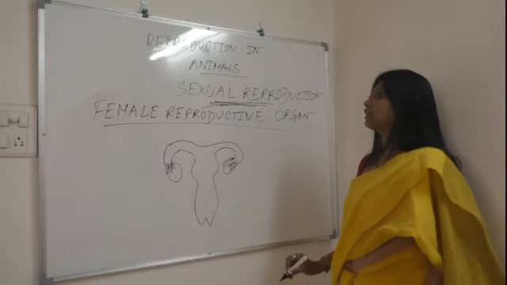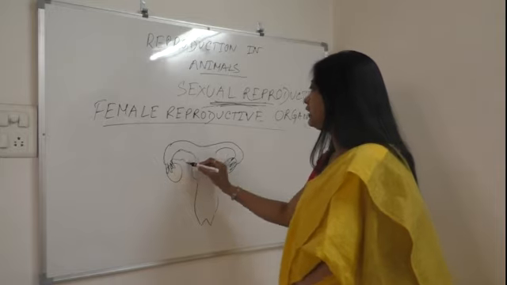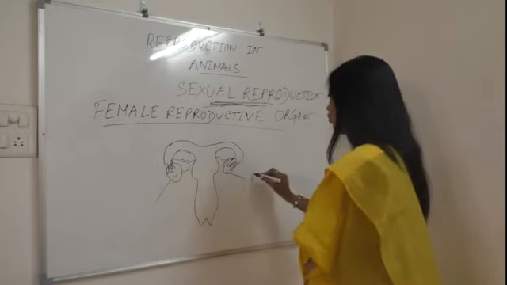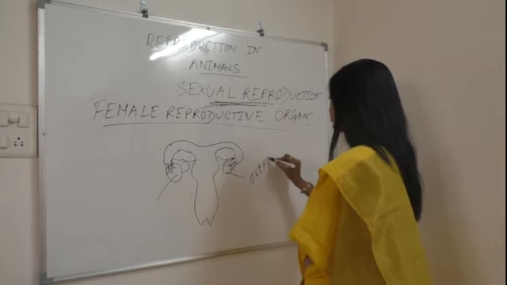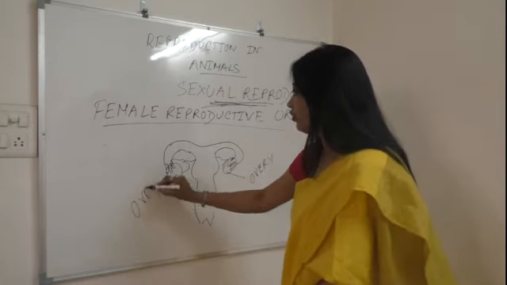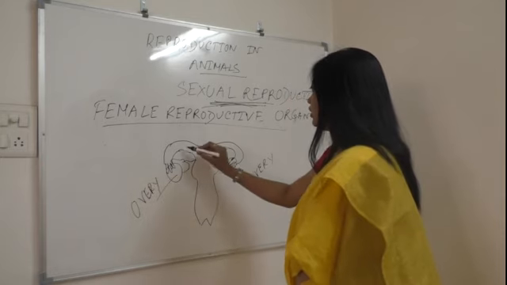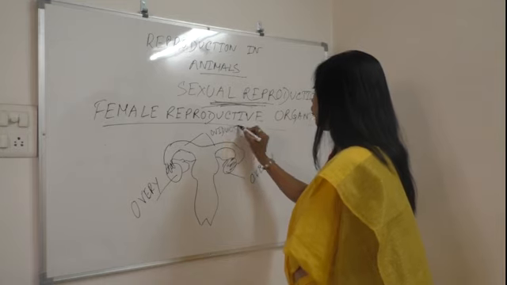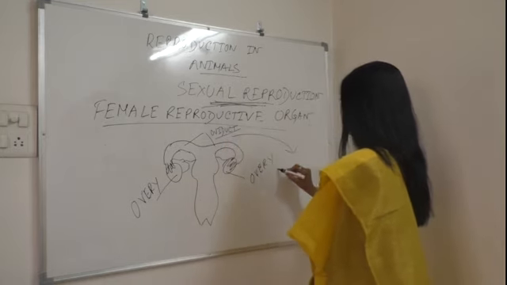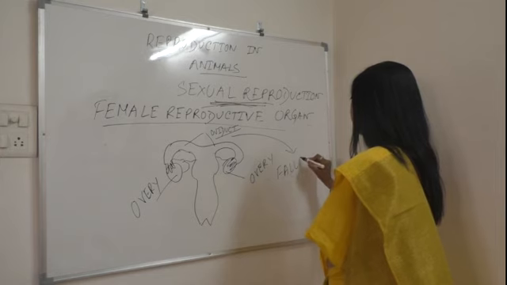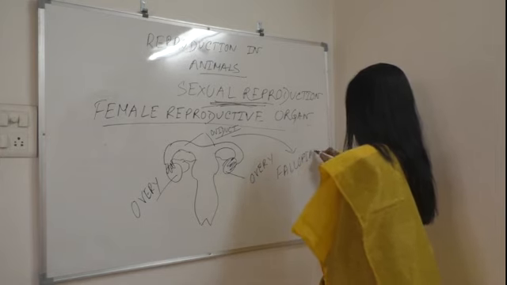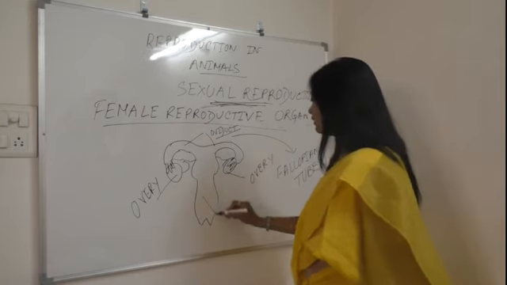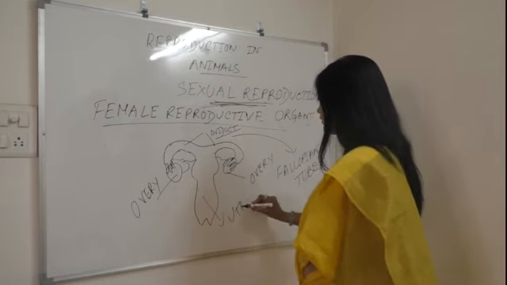The female reproductive organ comprises one pair of ovaries, one pair of oviducts, also called fallopian tubes, and one uterus.